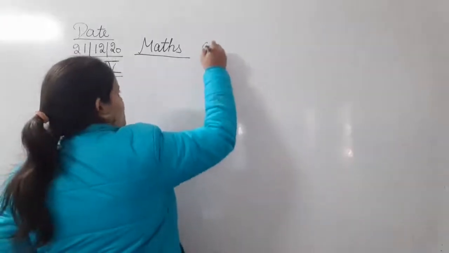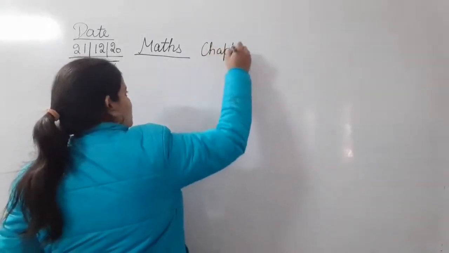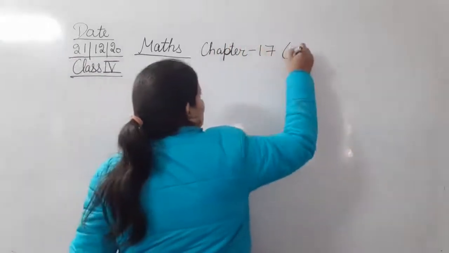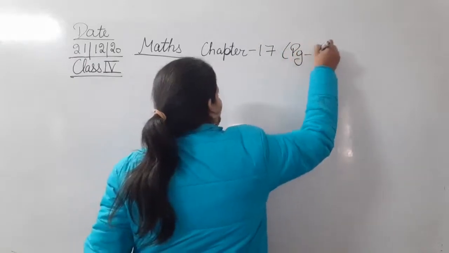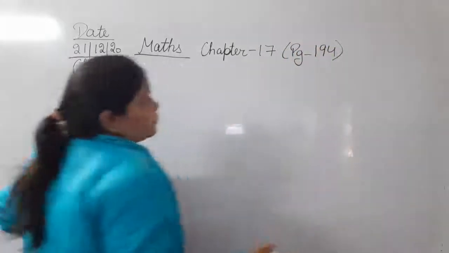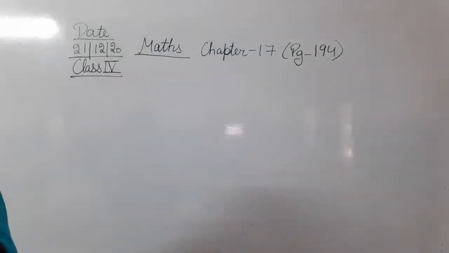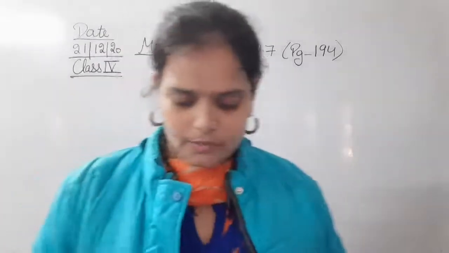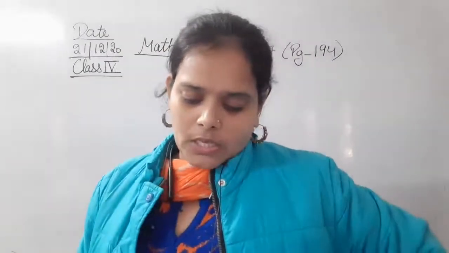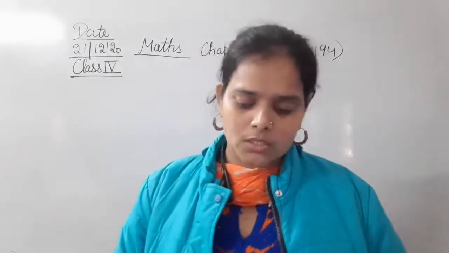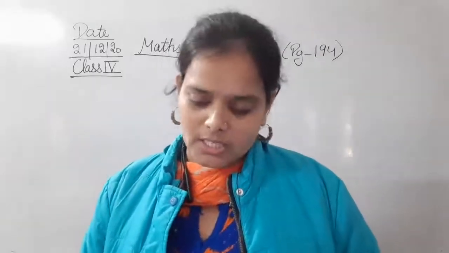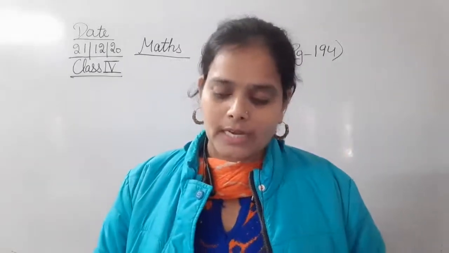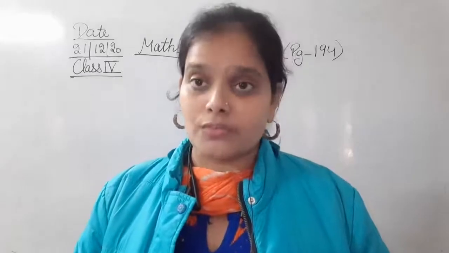So the chapter is 17 and the page number is 194. The question is: 3 bags of sugar weigh 19 kg 780 grams, 70 kg 56 grams and 9 kg 50 grams.